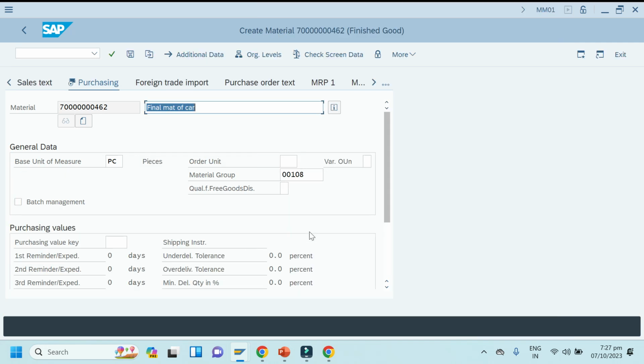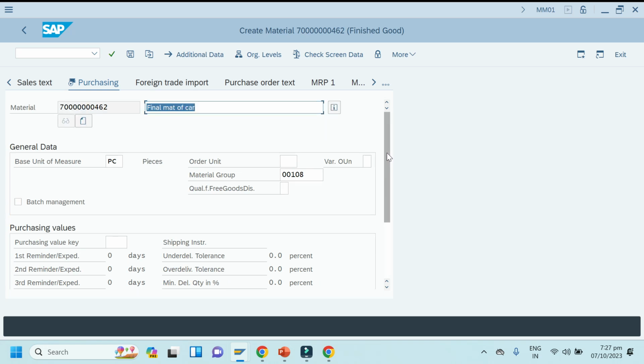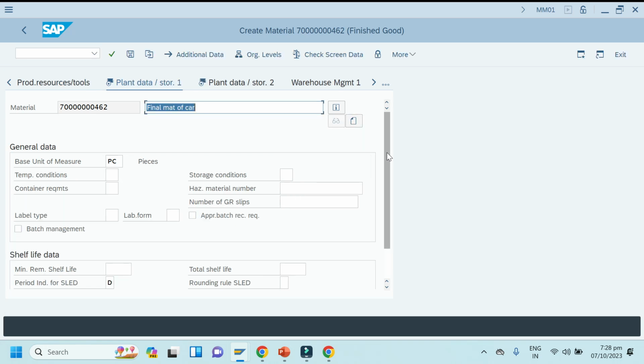Click enter. Purchasing view, select the required fields. Click enter. So enter.